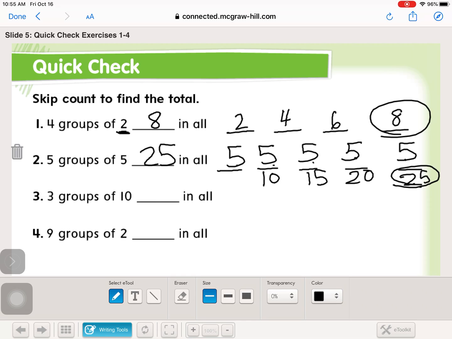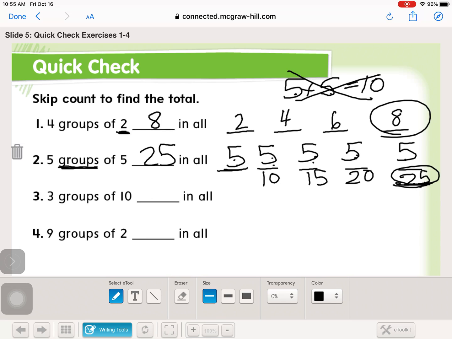Now, a lot of times I see second graders do this. Oh, 5 groups of 5. That's 10. No, it's not 5 plus 5. It's 5 groups of 5 each, just like I've shown you here. So that's how we get to 25. So don't just add, don't assume and add, because we've got groups here.